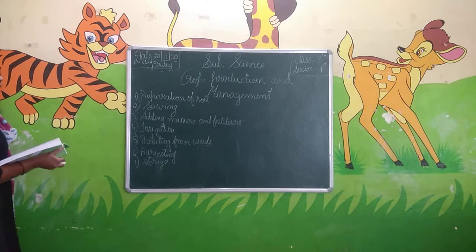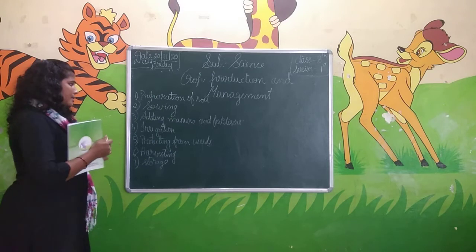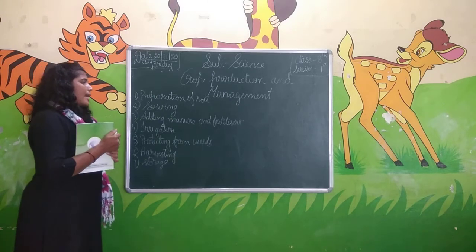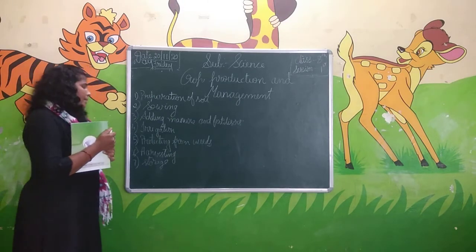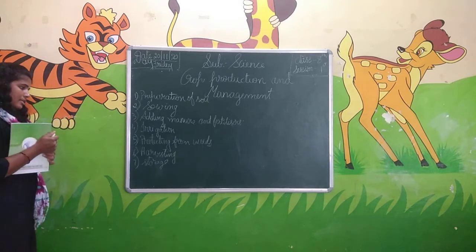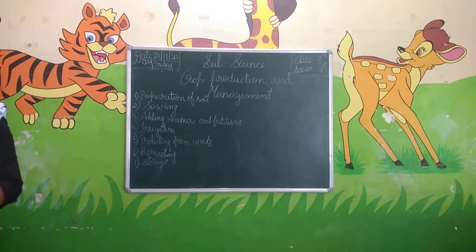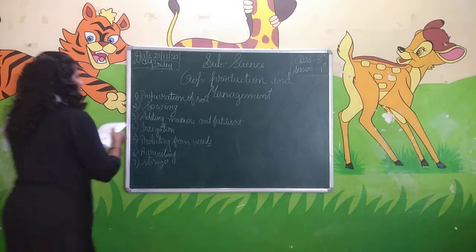First is the preparation of soil, second is sowing seeds, third is adding manure and fertilizers, fourth is irrigation, fifth is protecting from weeds, sixth is harvesting, and seventh is storing. These are the agricultural practices that the farmer has to do at a particular time. First we come to the preparation of soil. What do you mean by the preparation of soil?